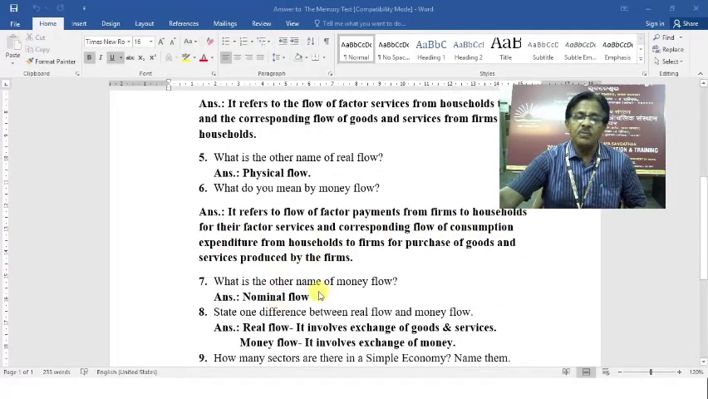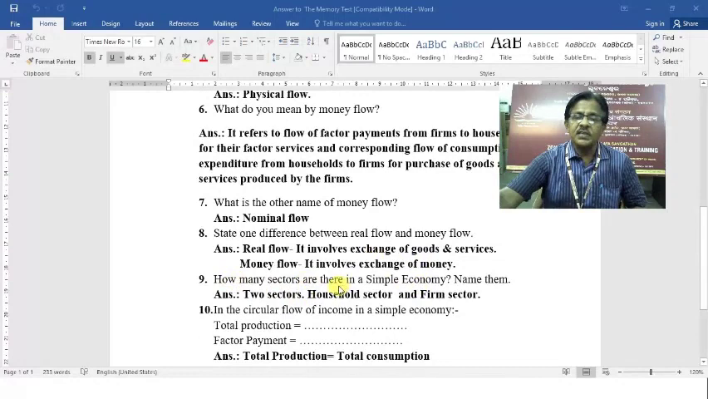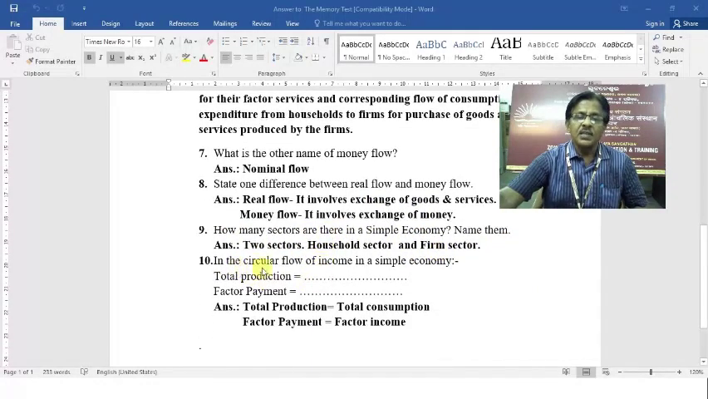What is the other name of money flow? Nominal flow. State one difference between real flow and money flow. Real flow involves exchange of goods and services, whereas money flow involves exchange of money. How many sectors are there in a simple economy? Name them. There are 2 sectors in a simple economy: household sector and firm sector. In the circular flow of income in a simple economy, total production is always equal to total consumption. Factor payment is always equal to factor income.